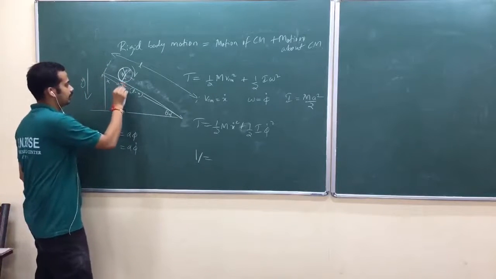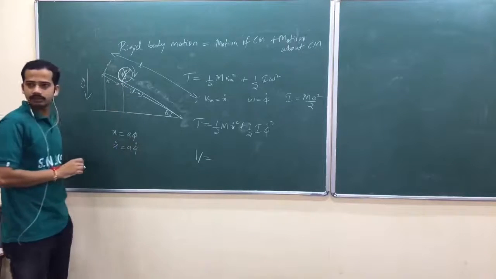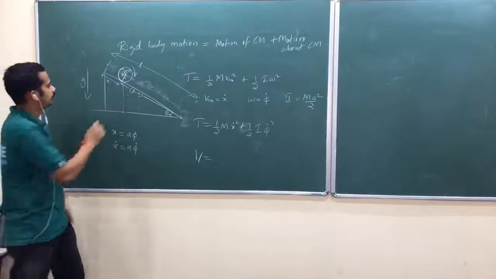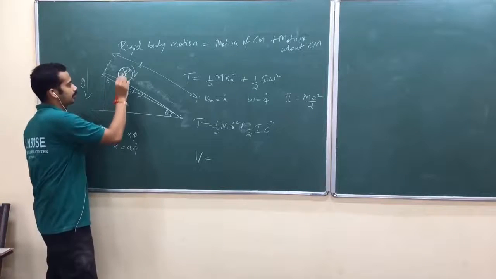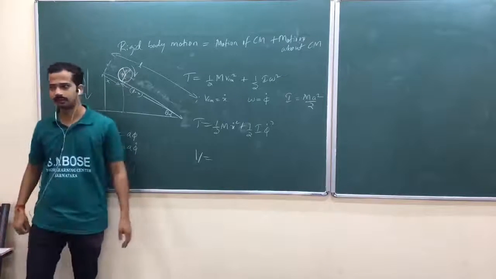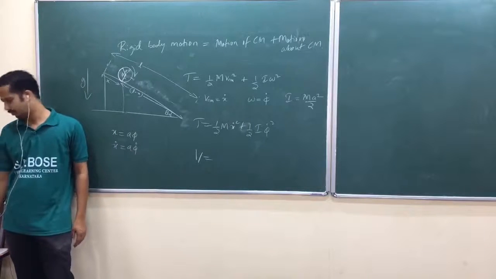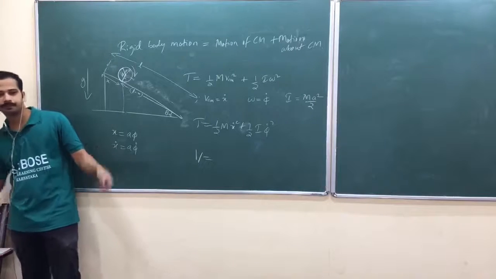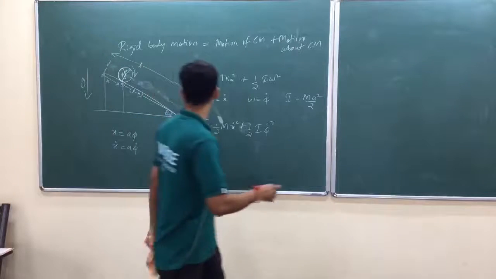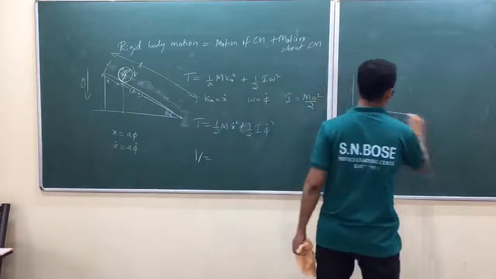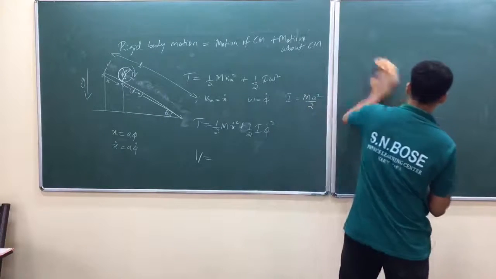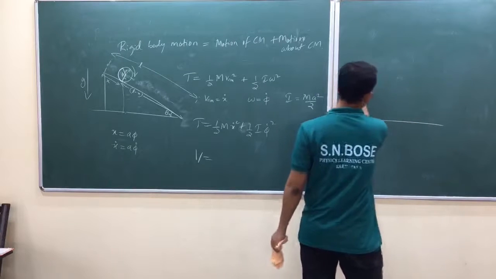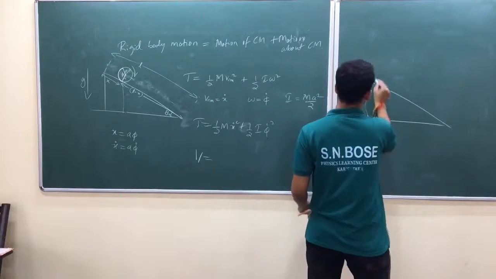L minus x sin theta, but you need this much height. How do you write that height? We need to write the geometry very carefully. Be careful in this problem. In the next chapter, let me come to this problem again.